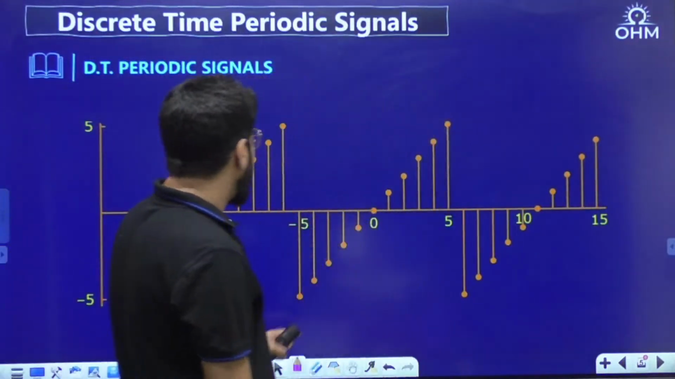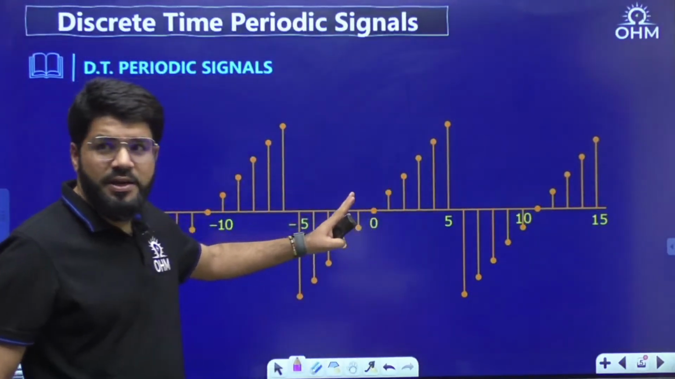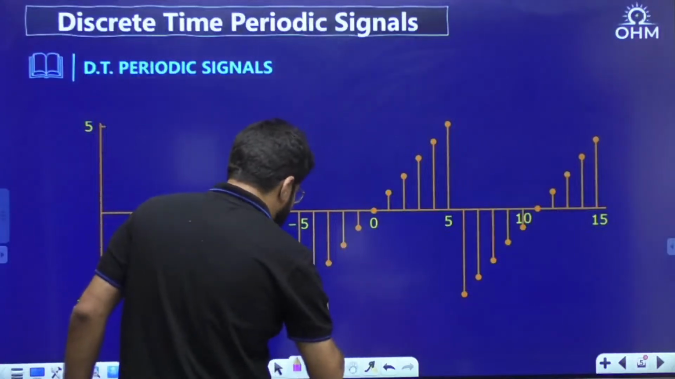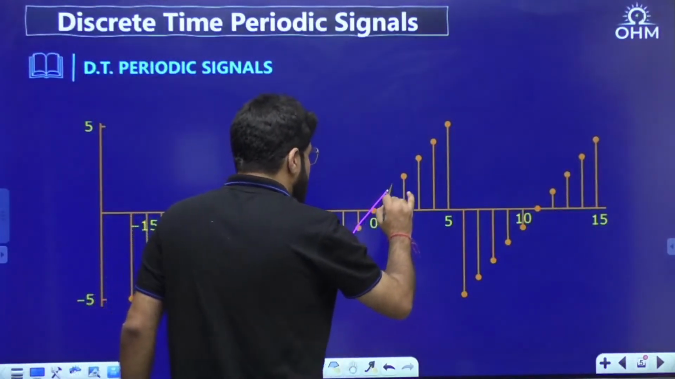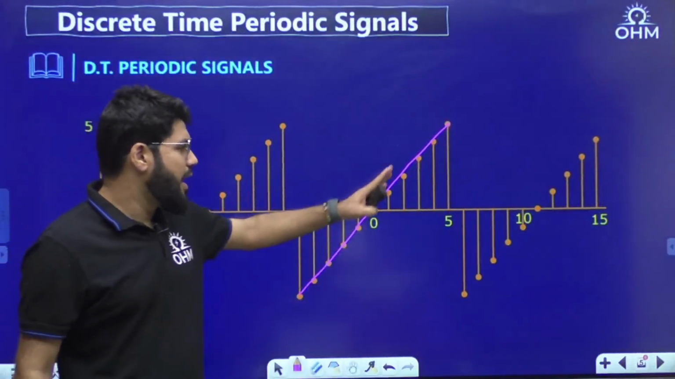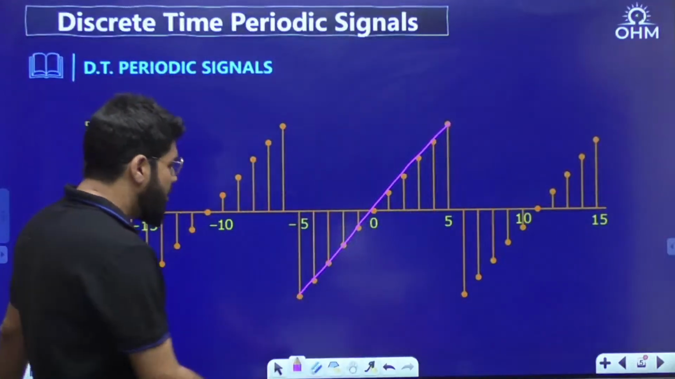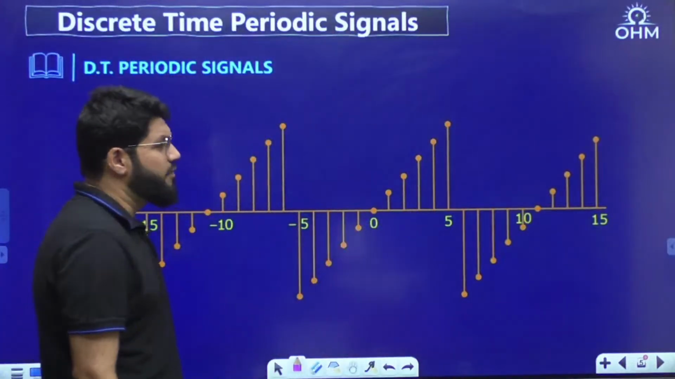Okay, or it could be following a particular pattern as well, like you see a particular ramp. If you join this discrete domain, suppose if it was continuous, if you join these dots linearly, this is what is a ramp, a particular ramp from -5 to 5, and then a straight line keeps on repeating. So this is again a periodic signal with what period?